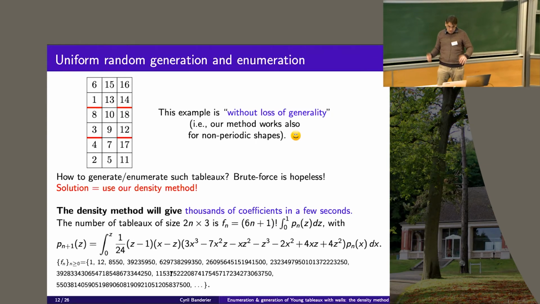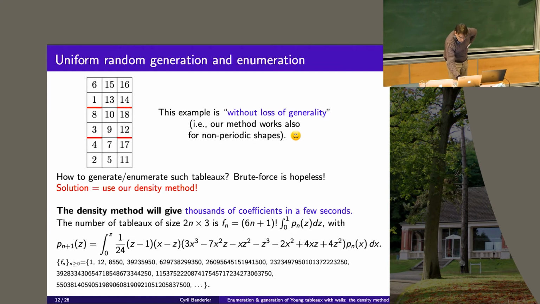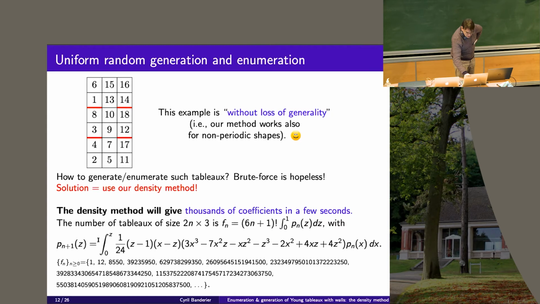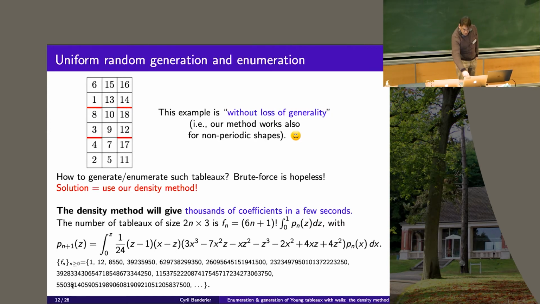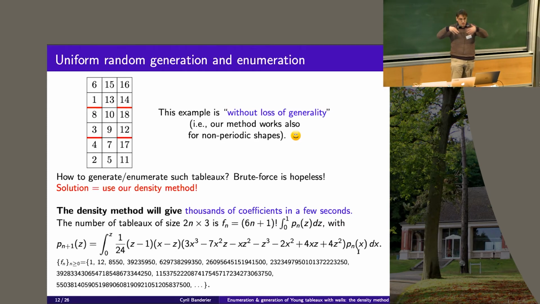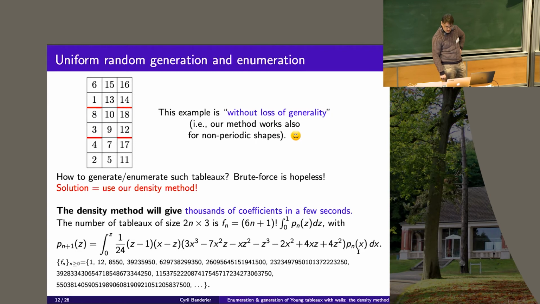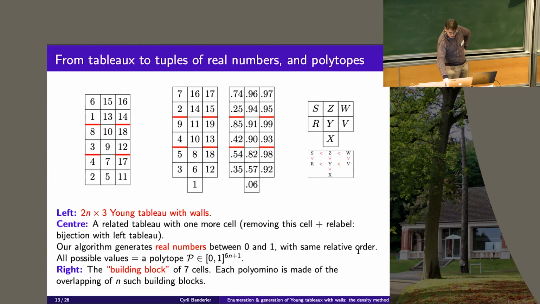So where is it coming from? You can also keep in mind the shape of the recurrence: a polynomial which is the integral over some polytope of some polynomials times the previous polynomial. It will be the class of recurrences which is behind this method. Okay, so where is it coming from?